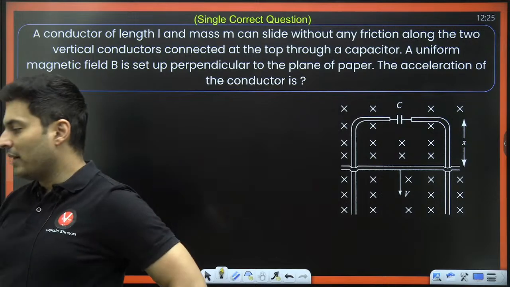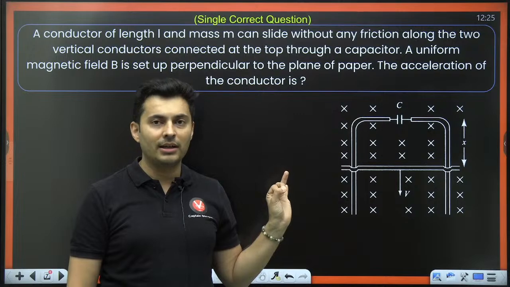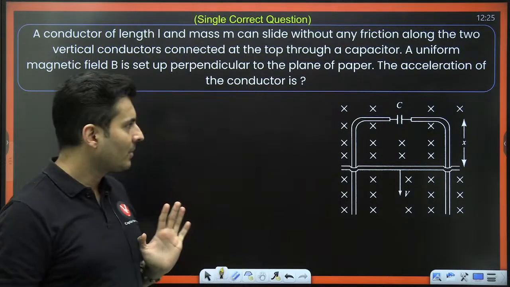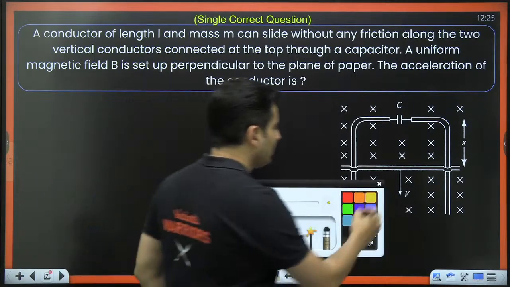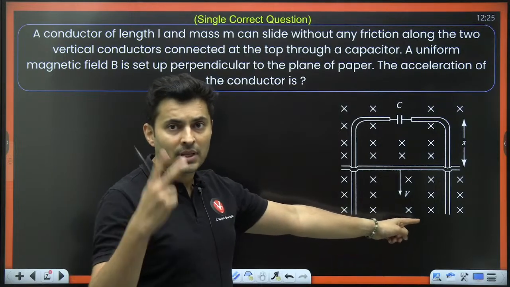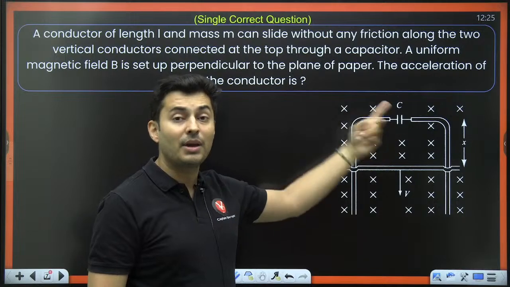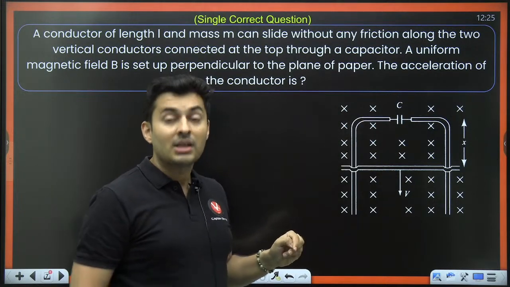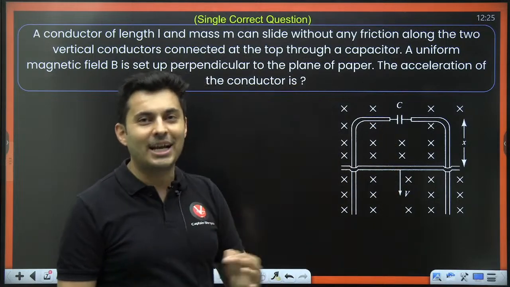I hope you have understood what the question is, how to solve. Maybe you have not yet figured it out. We will figure it out together. Are you able to visualize? Okay. So let's try to solve it. First of all, I don't know whether the velocity is constant. Second of all, if the velocity is not constant, the charge on the capacitor may also change with time. Third of all, if the charge changes, the current might also change with time.